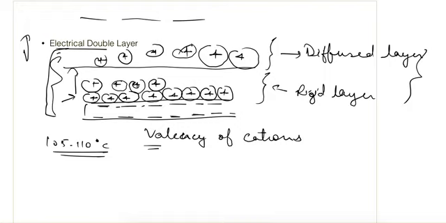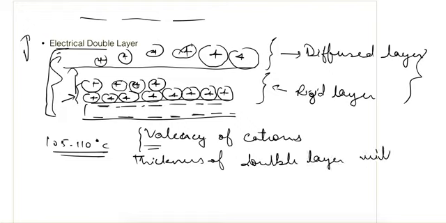This negative charge will decrease because if the valency of the cation is more, less water will come closer, and because of that the thickness of the double layer will be smaller.